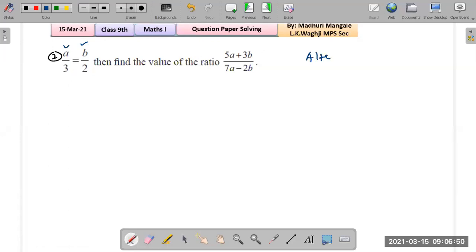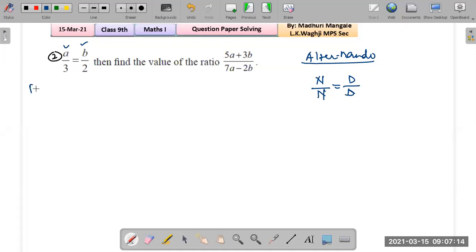Now what is the meaning of alternando? If there is a numerator and a denominator, and if we apply alternando, it's like we are equating the numerators and the denominators. So numerator upon numerator will be equal to denominator upon denominator.